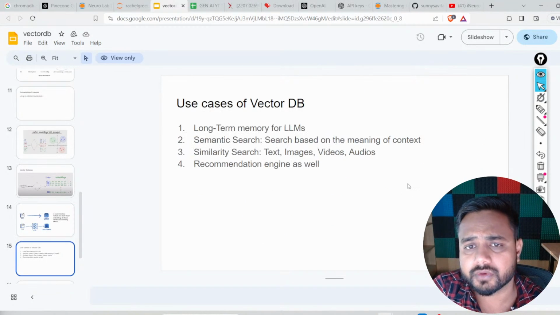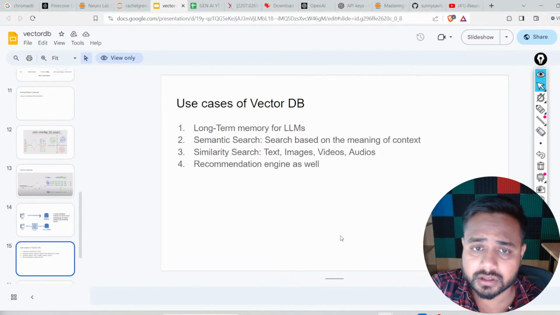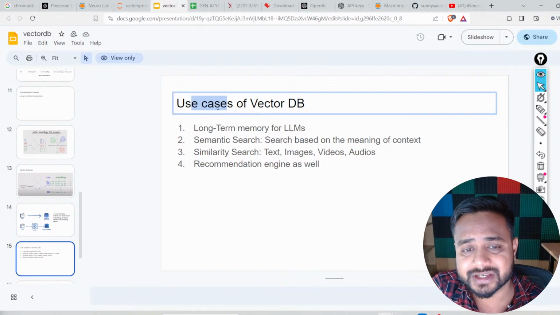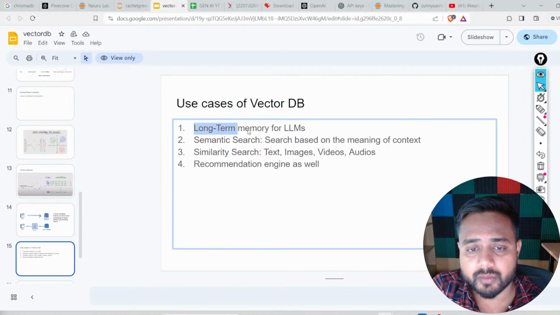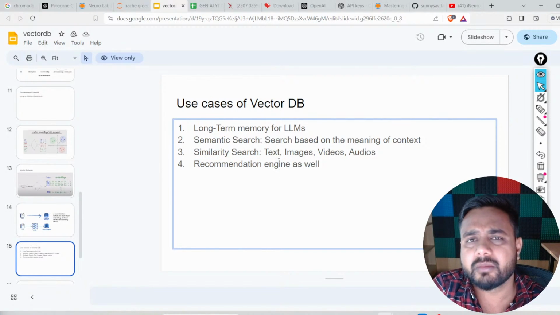We never use the traditional database for storing the vectors. Now, use cases of the vector database. Here: long-term memory for LLMs, semantic search, similarity search, recommendation. The main things are semantic search and similarity search.